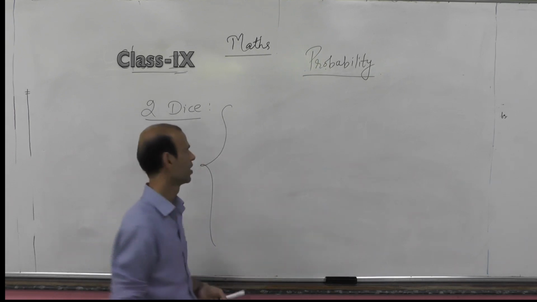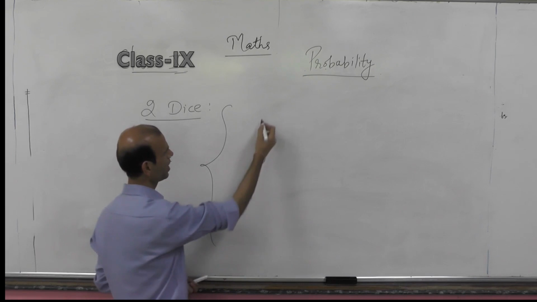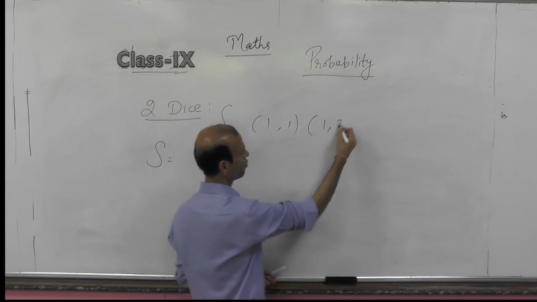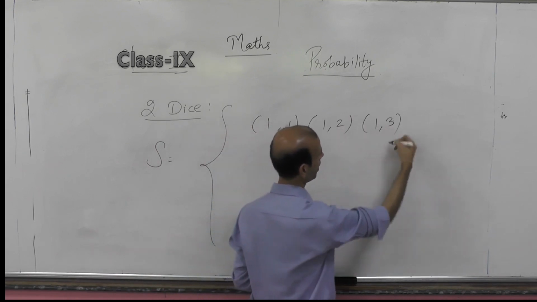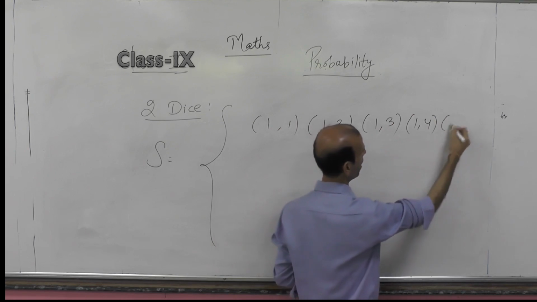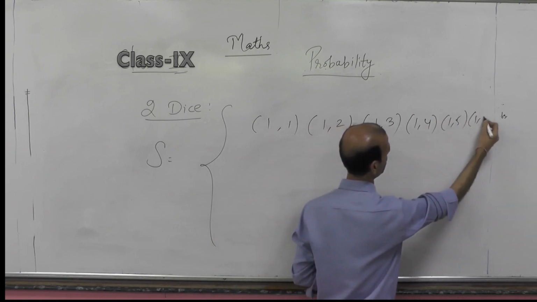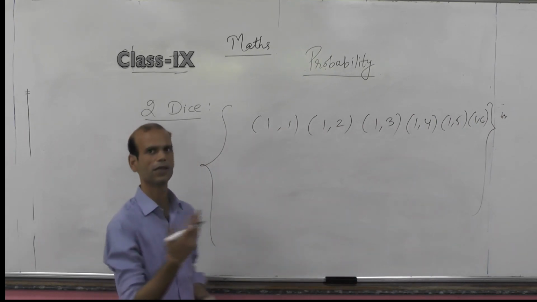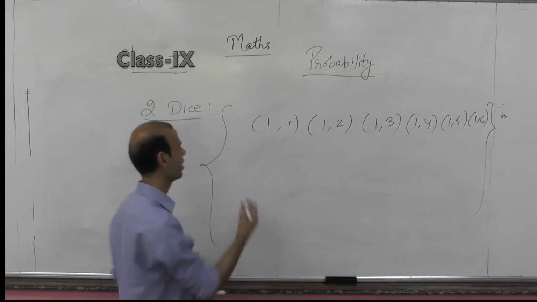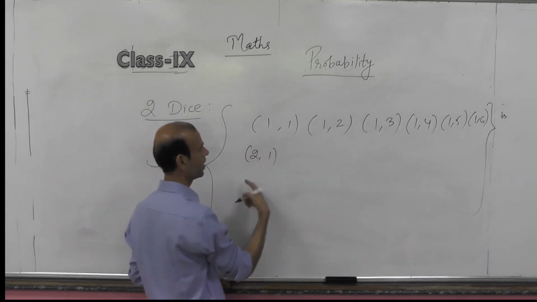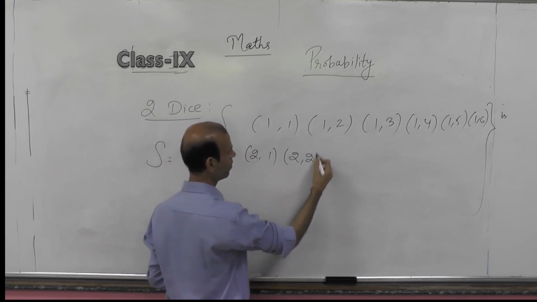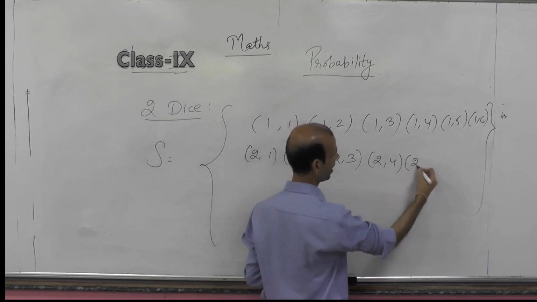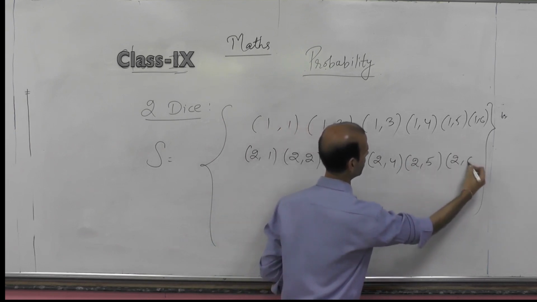How? We have the possibility that if our first die shows 1, the second can show 1, 2, 3, 4, 5 or 6. And this is not specific that the first die always has 1; the first die can also show 2, then second die 1, 2, 2, 2, 3, 2, 4, 2, 5 and 2, 6.